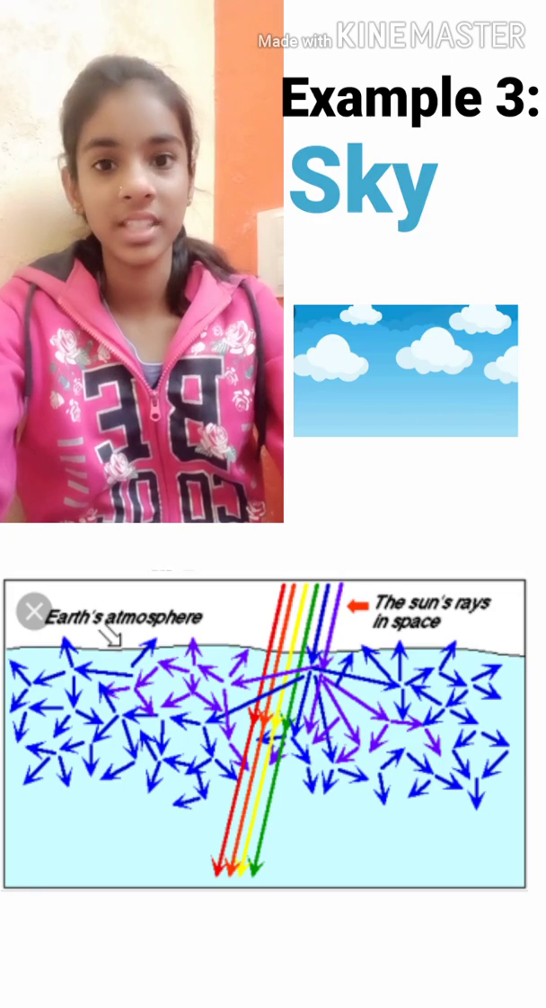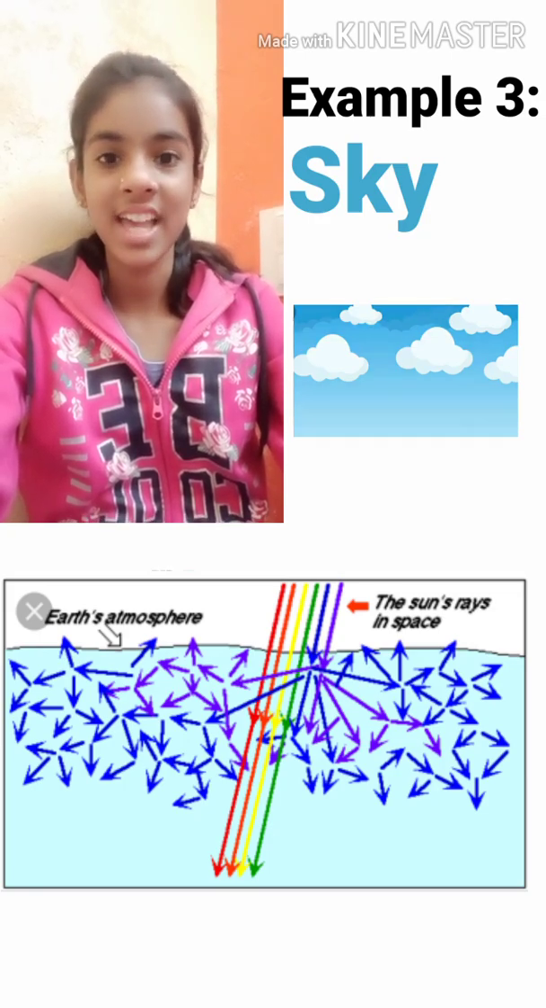A third example is the sky. The sky appears to be blue because the air scatters the blue light we get from the sun. So we see the sky as blue colored.